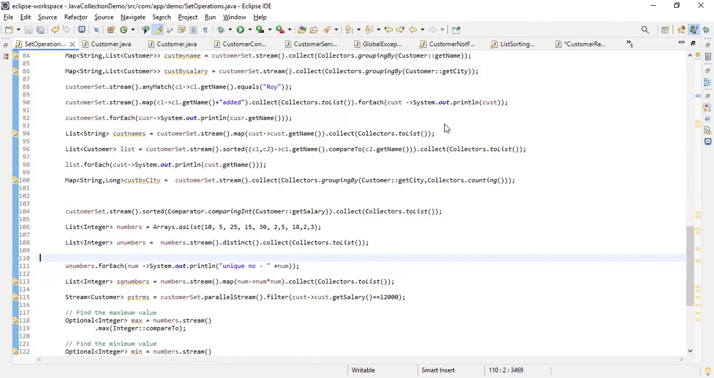So this is also one of the frequently asked Java interview questions, or you can say Java interview preparation, Java 8 API interview questions as far as it is concerned.